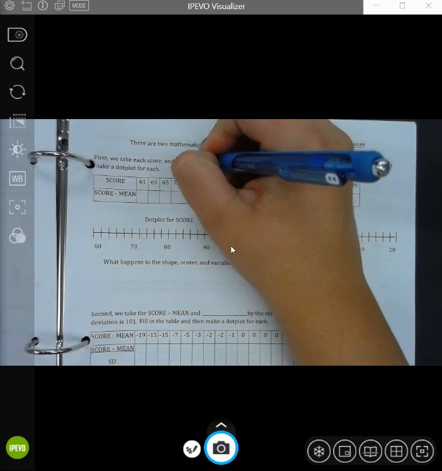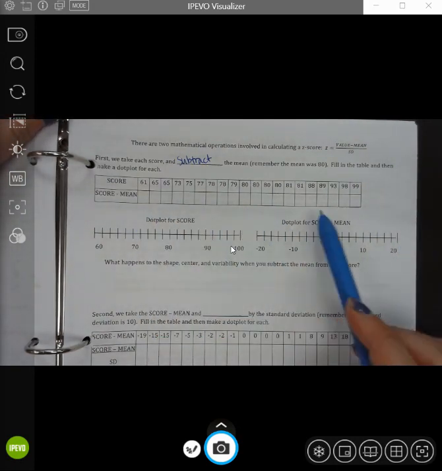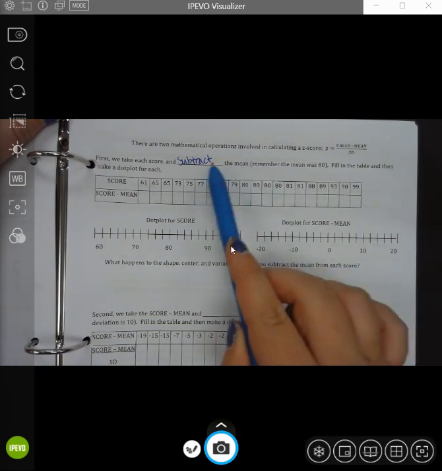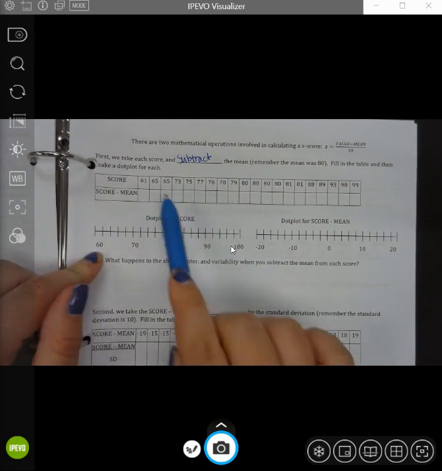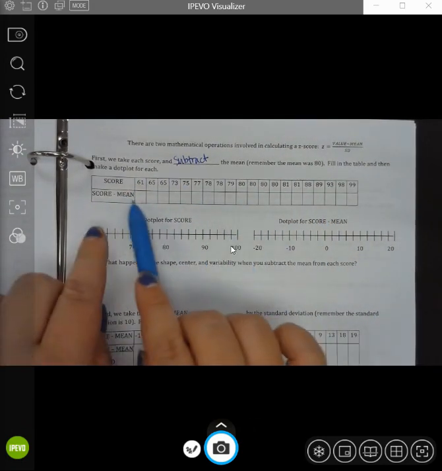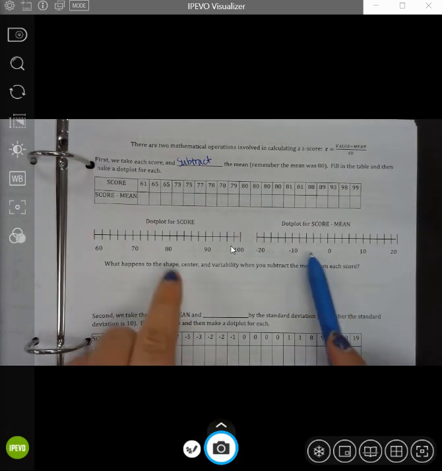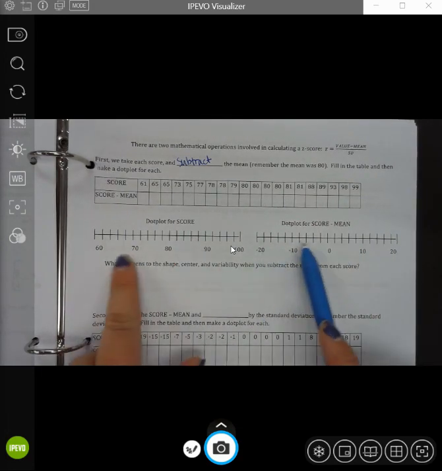All right, when we're finding a z-score, the first thing we do is take each score and subtract the mean. Remember that the mean was 80. We're still talking about our chapter 1 quiz with our Harry Potter characters over on the other page. So pause the video and fill in the table. You'll need to subtract the mean from each of these numbers, then make a dot plot of all the scores, and a dot plot of the second part, which is the score minus the mean. I know these numbers don't exactly match the lines. Just do the best you can so you can see the general shape.